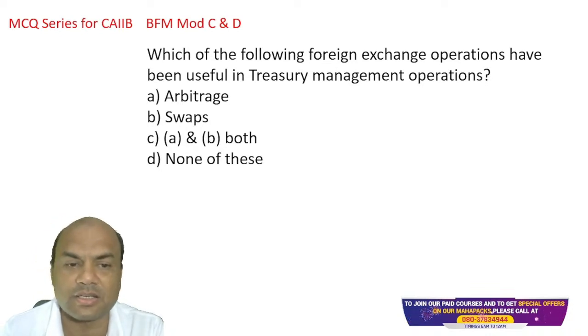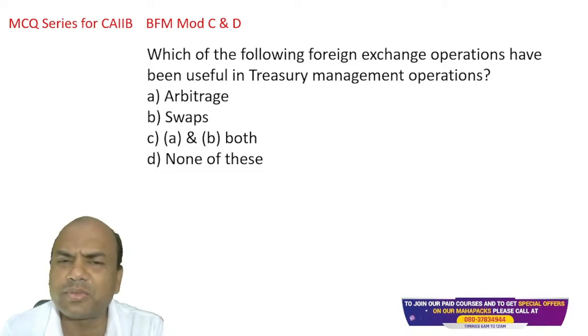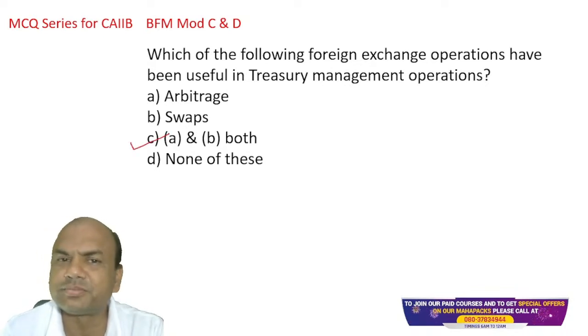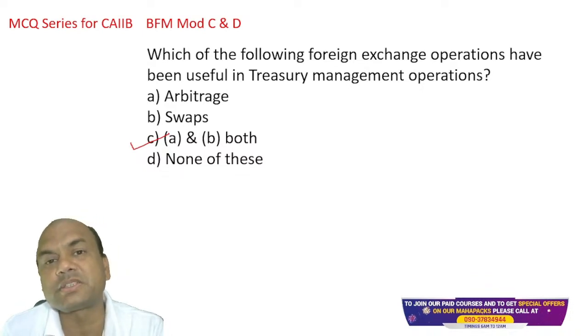Let me see what is in the comment section. What are the answers? I know all of the answers are C, right? But the problem is, do we understand arbitrage and swaps? We have just heard the names.